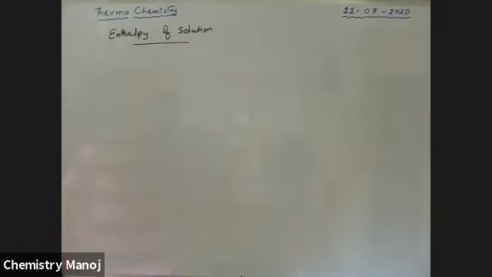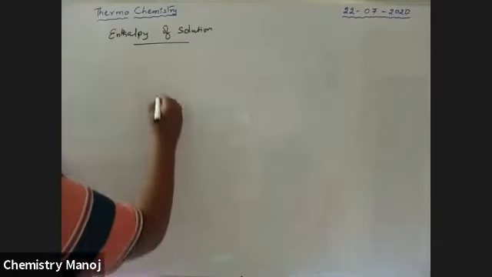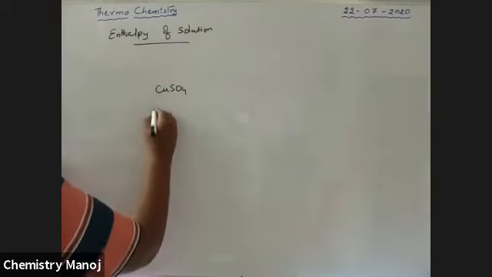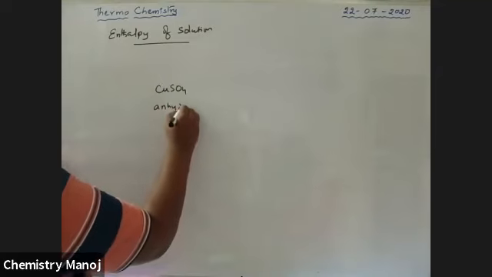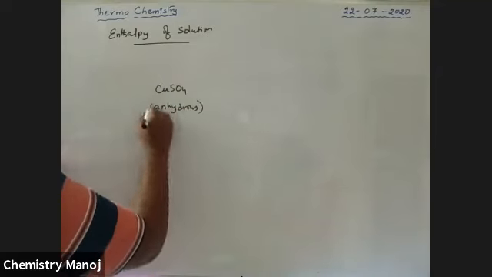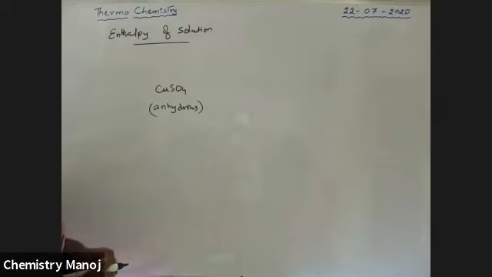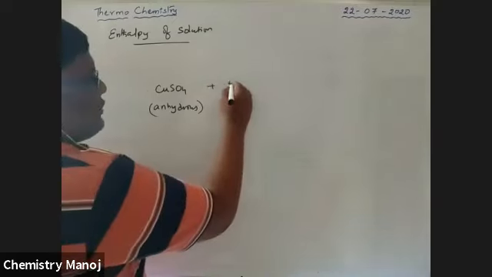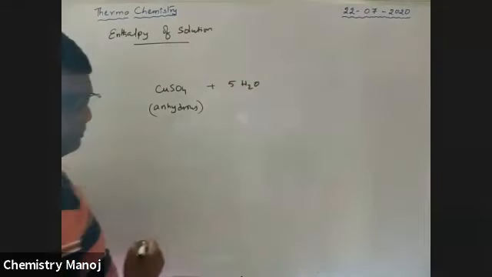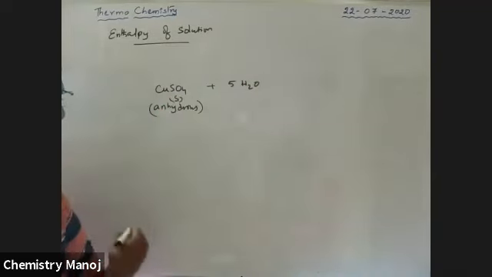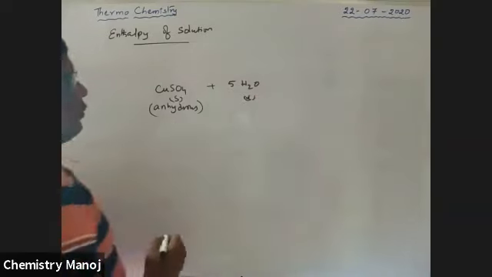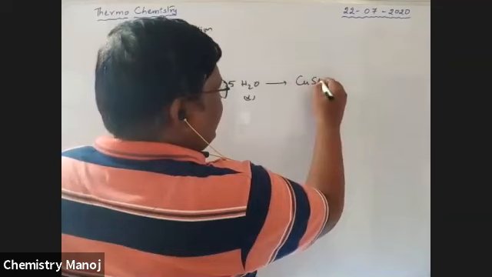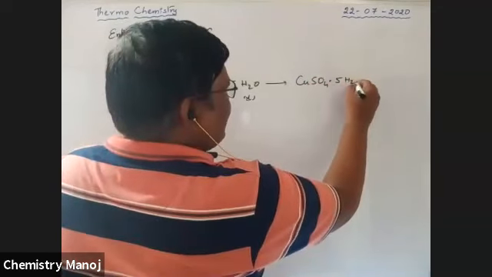See boys, this is CuSO4. There are no water molecules here. This is called anhydrous CuSO4. This anhydrous CuSO4, a solid, reacts with 5 moles of water, which is a liquid. The 5 moles of water molecules convert it into CuSO4·5H2O.